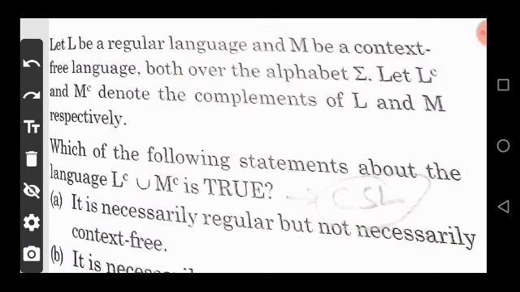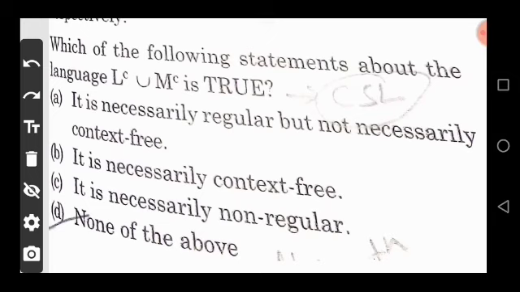Now, L is a regular language, M is a context free language, both over the alphabet sigma. Let LC and MC denote the complement of L and M respectively. Which of the following statements about the language LC union MC is true? So here are four options. Option A, it is necessarily regular but not necessarily context free. Option B, it is necessarily context free. Option C, it is necessarily non-regular. And option D, none of these.